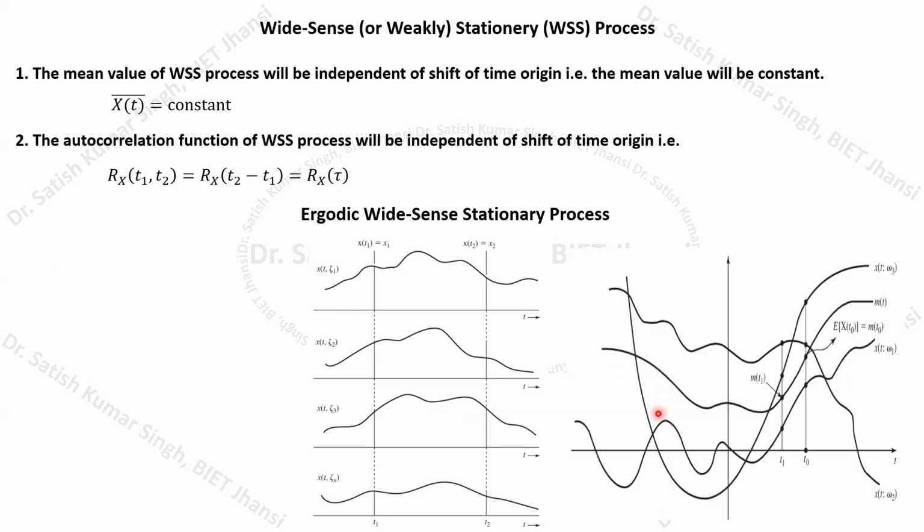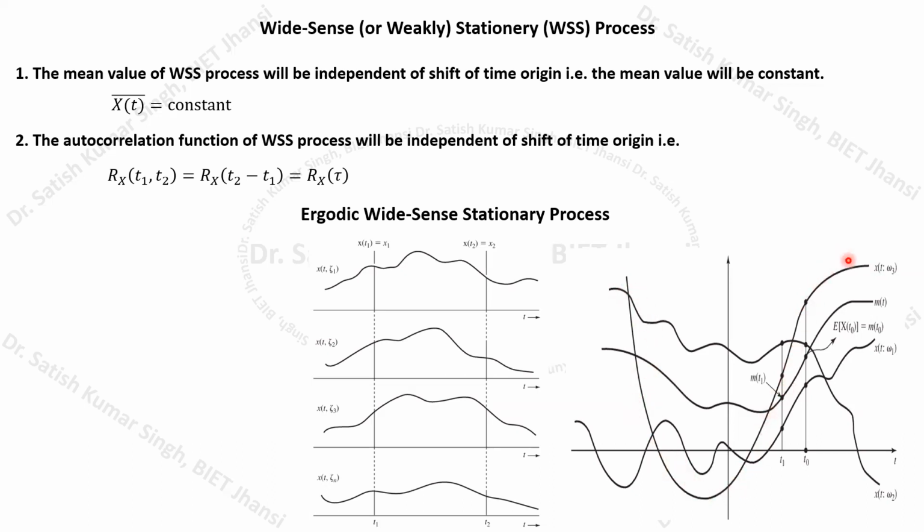Here you can also understand this from the graph. Let us suppose that we have a random process, and this random process has different sample functions. Let us say this first one is x(t, omega 1), the first sample function. Here we have the second sample function, x(t, omega 2), and again this third sample function, x(t, omega 3). So here we have three sample functions in this random process.